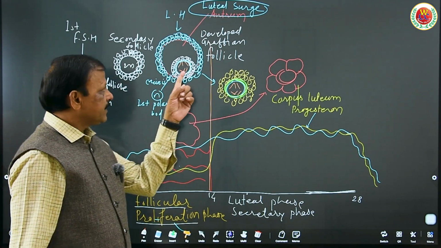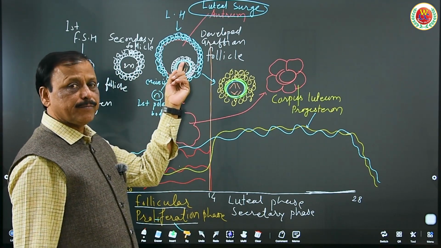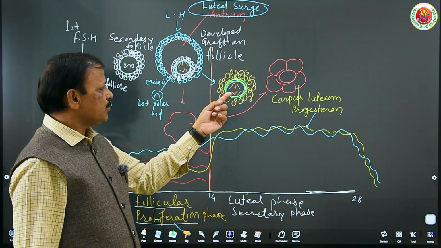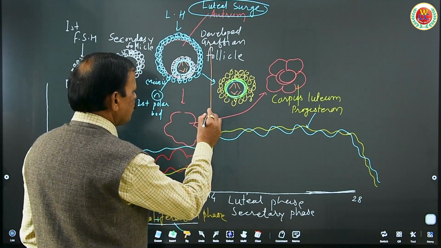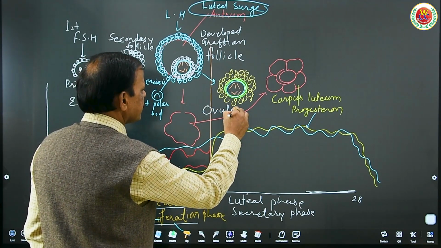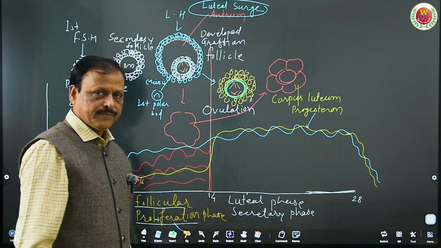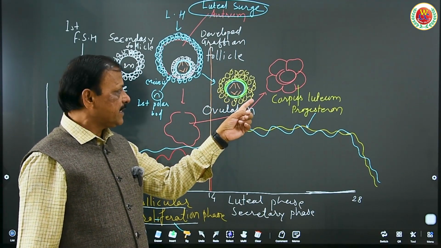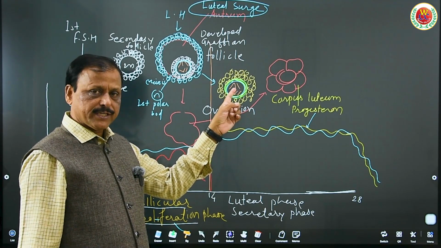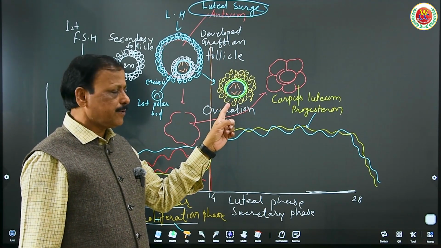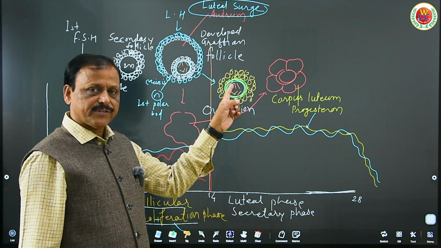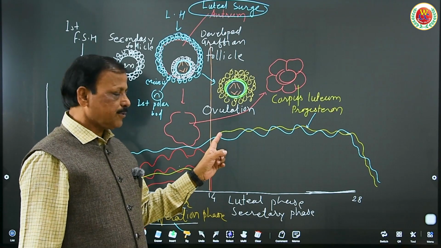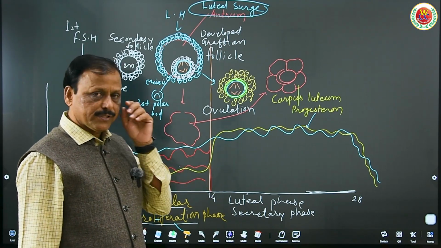Now the wall is ready and the Graafian follicle becomes developed. So luteinizing hormone breaks that developed Graafian follicle to release the ovum, which is known as ovulation. So ovulation occurs on the 14th day. Now this ovum, which is arrested in the secondary metaphase stage, is ready to receive the sperm, continue the second meiosis, and produce the second polar body and the oocyte to have fertilization from the zygote. By this time the corpus luteum begins to produce progesterone, so the level of progesterone hormone also increases.